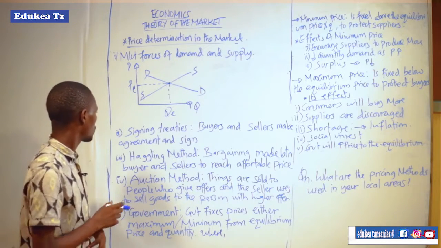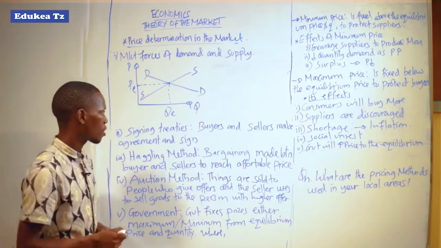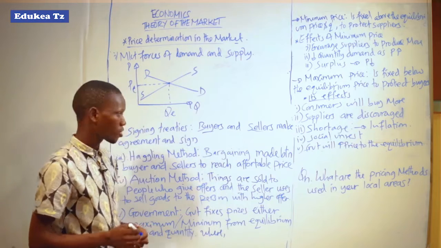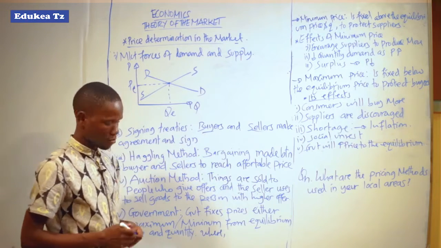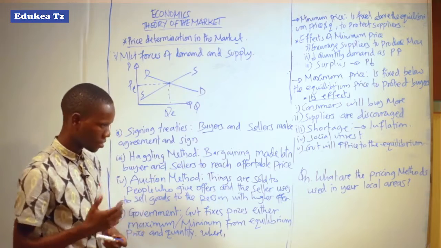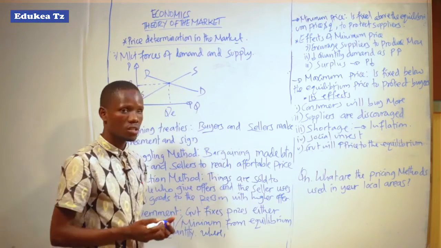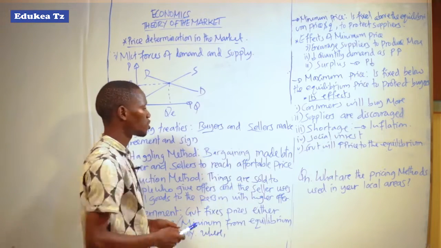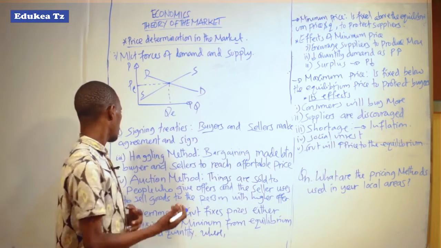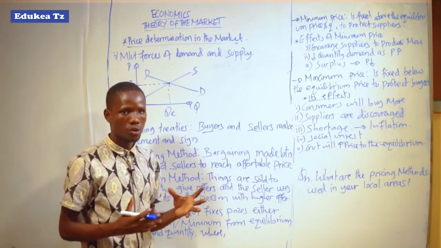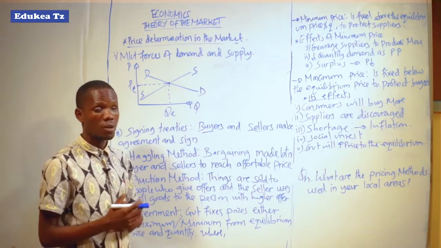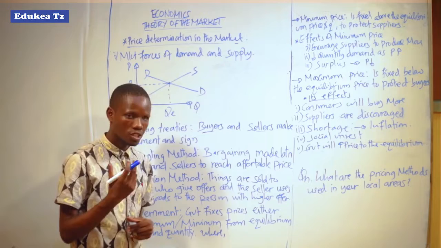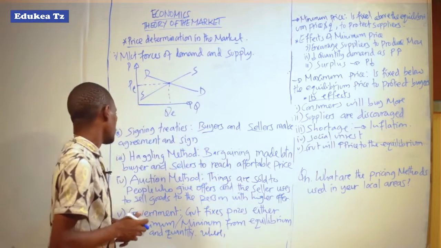The second method is signing treaties. Here we have buyers and sellers. Buyers are the people who attend the market for the aim of purchasing a certain commodity, but sellers are the ones who are there to sell different commodities. So these people meet to transact by making an agreement and signing on the price which will be used to purchase or sell the particular goods and services in the market.